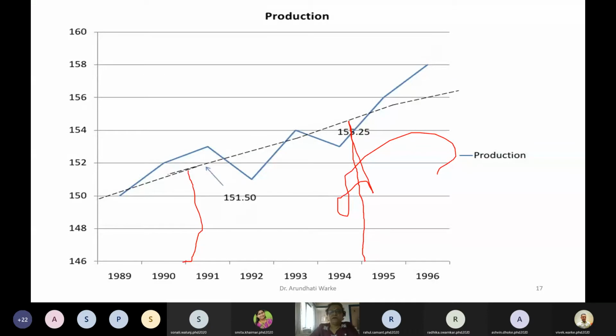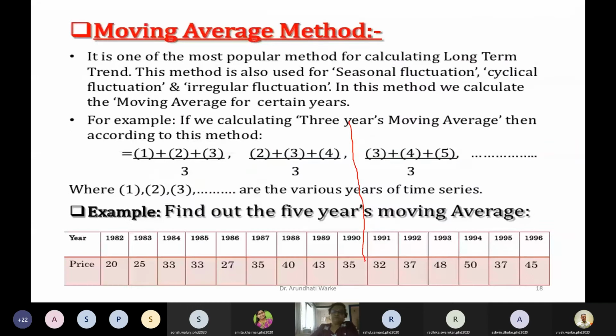Here. Do you get it? Yes, ma'am. Okay. And then connect those points, that will be a trend line.